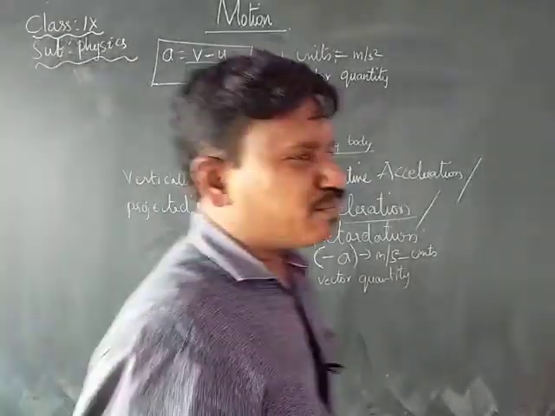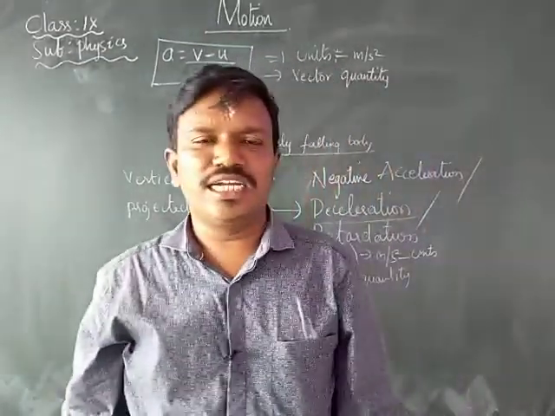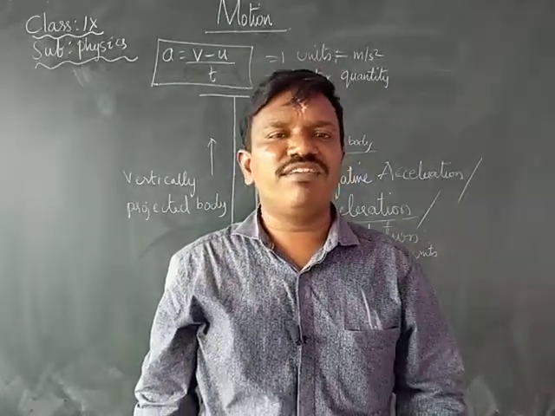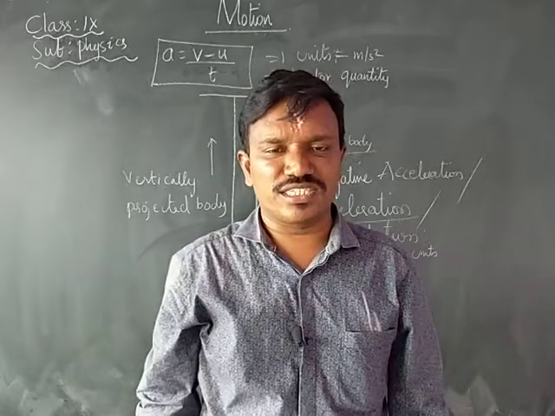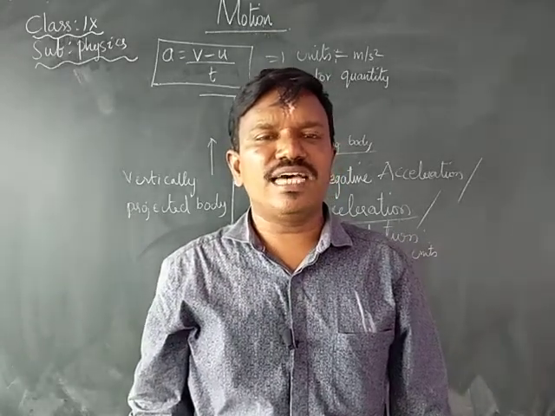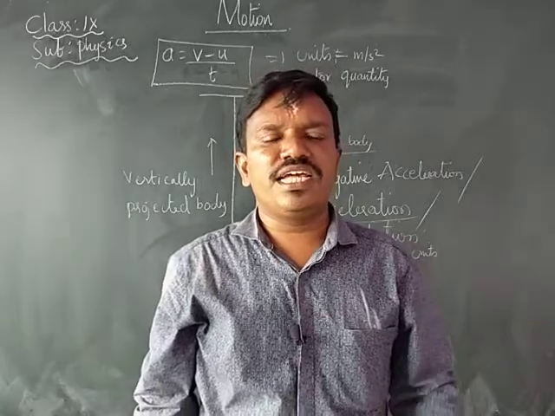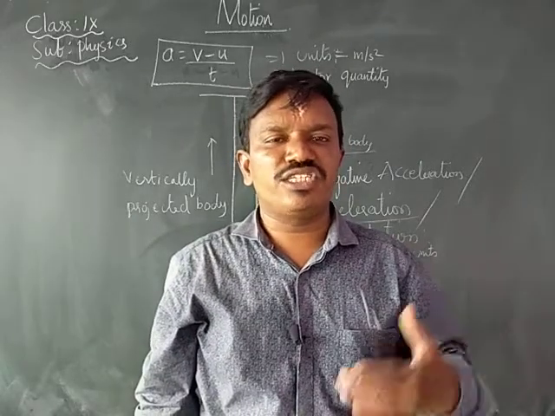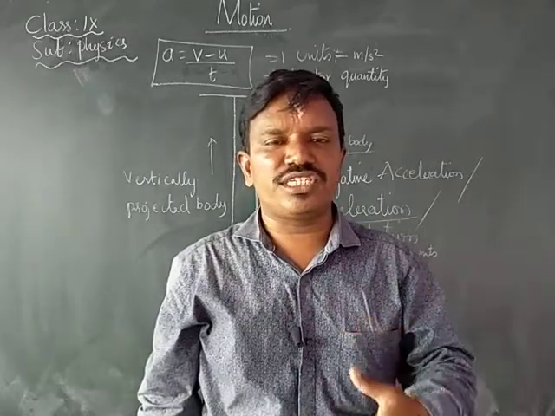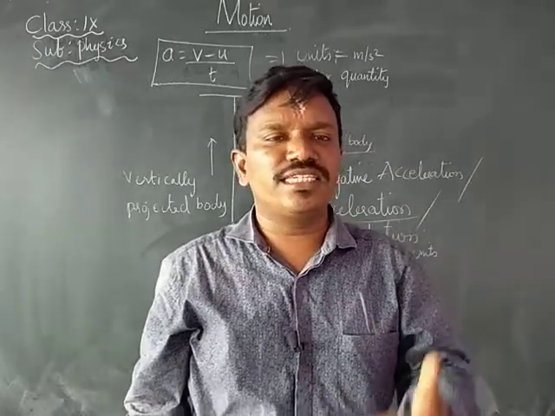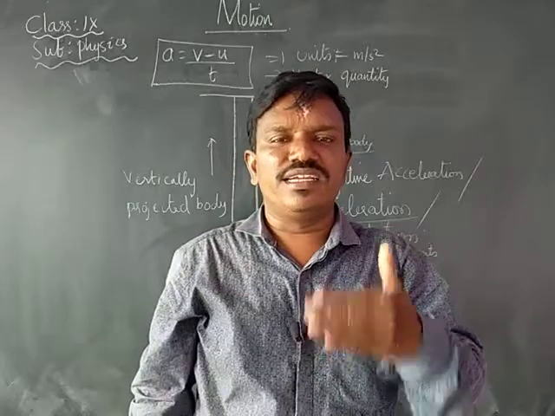One more example for acceleration and deceleration is a train leaving the station. When the train is leaving the station, its speed increases. That is an example for acceleration. And what is the example for deceleration? The train arriving at the station. When a train is arriving at the station, its speed gradually decreases. That gradual decrease in its speed is nothing but deceleration.